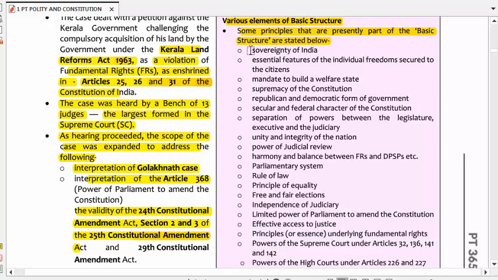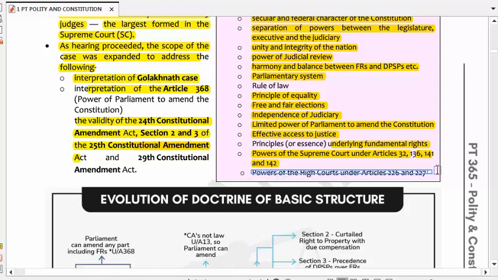First is the sovereignty of India; second, essential features of individual freedom secured to the citizen; mandate to build a welfare state; supremacy of the Constitution; republican and democratic form of government; secular and federal character of the Constitution; separation of power between legislature, executive and judiciary; unity and integrity of the nation; power of judicial review; harmony and balance between fundamental rights and DPSP; parliamentary system; rule of law; principle of equality; free and fair elections; independence of judiciary; limited power of Parliament to amend the Constitution; effective access to justice; principle underlying fundamental rights; power of the Supreme Court under Articles 32, 136, 141 and 142; and the last one is the power of the High Court under Articles 226 and 227.